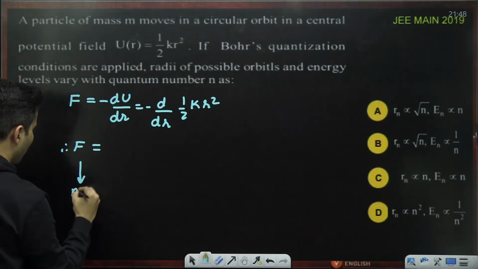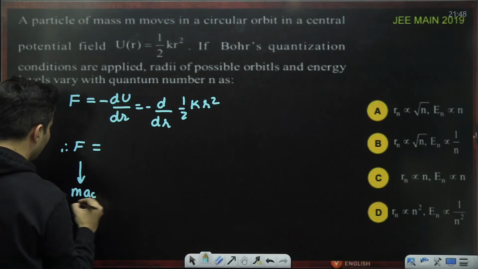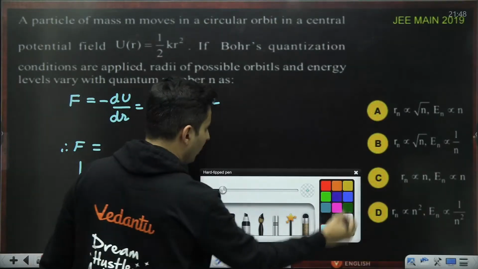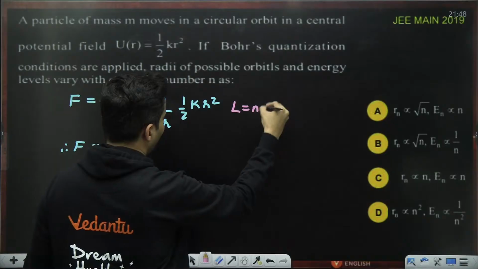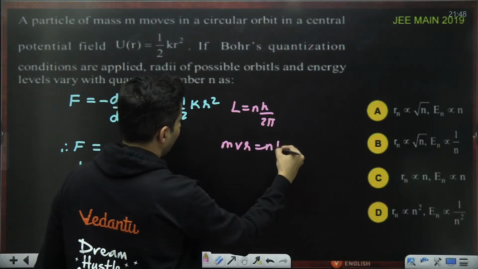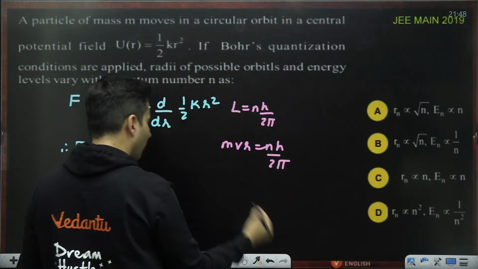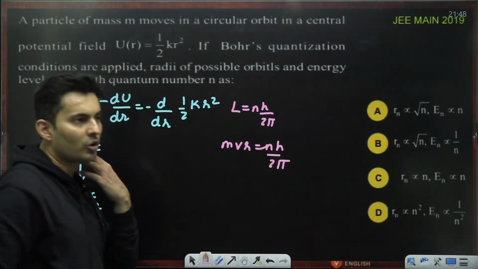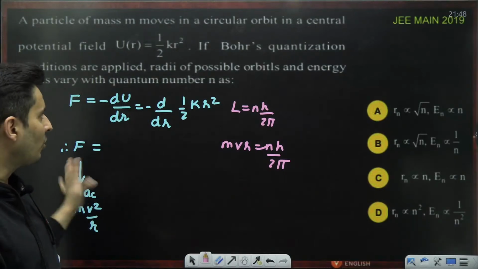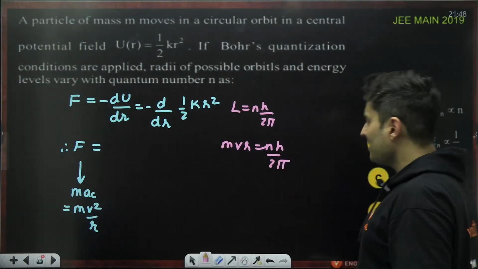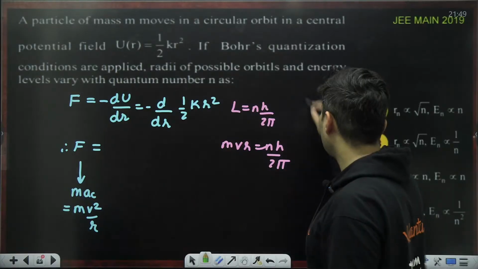This force is mass into centripetal acceleration, which means it is mv square by r. Also, you're going to use L is equal to nh by 2 pi, where L is mvr. So from this and this, finally, you will see r is proportional to what and energy is proportional to what. Is that okay? That's all you are going to do. Once you get radius, you can also get energy.